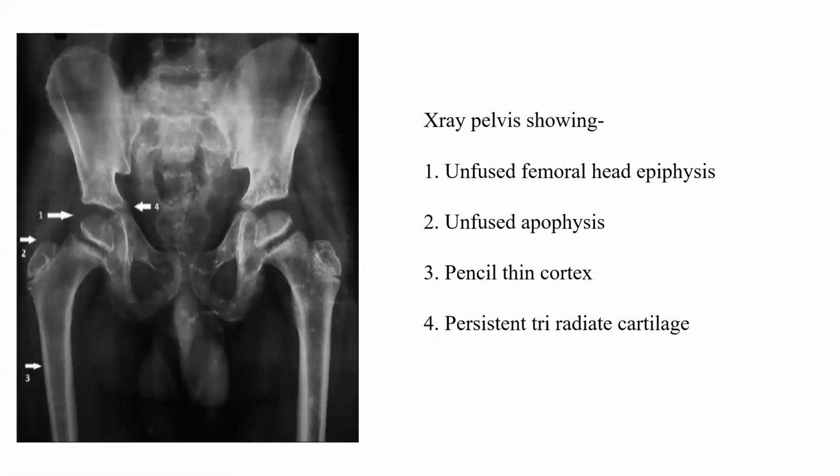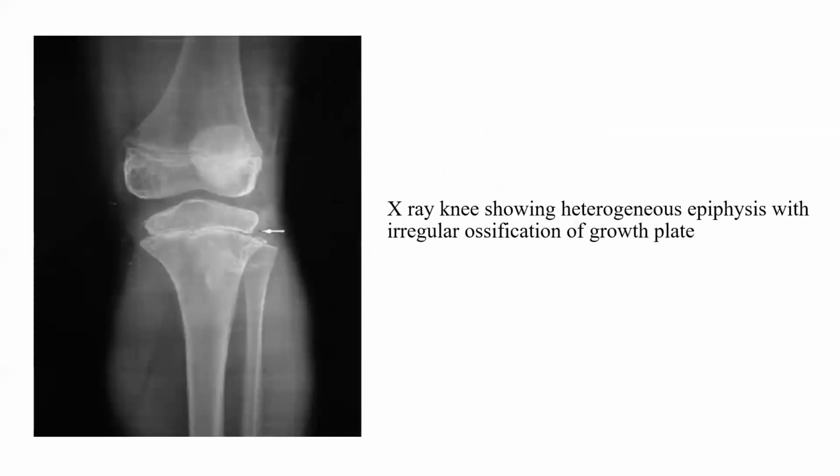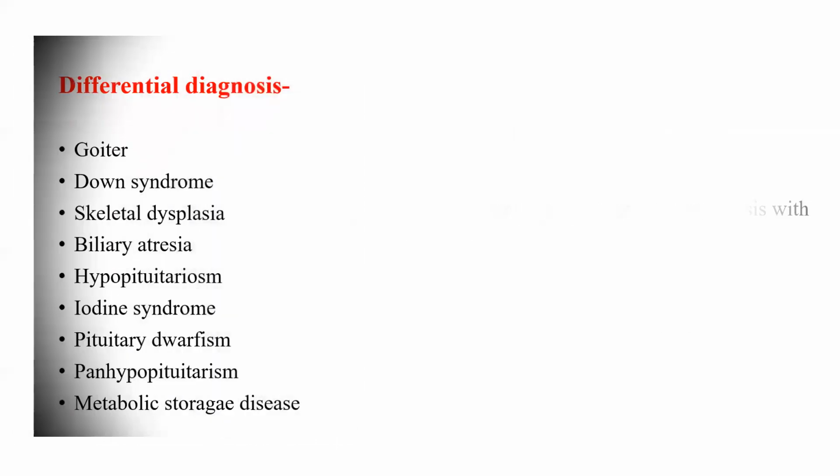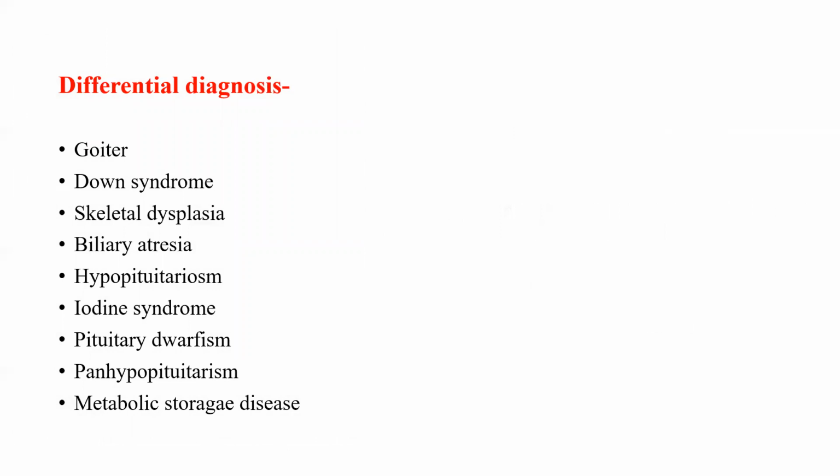Also, we have seen the X-ray of the pelvis, which shows in the first arrow unfused femoral head epiphysis, whereas the second arrow shows unfused apophysis. The third again shows pencil thin cortex of long bones, and the fourth shows persistent triradiate cartilage. This is the X-ray of the knee showing heterogeneous epiphysis with irregular ossification of the growth plate. We have seen these clinical, physical and radiological features of congenital hypothyroidism.